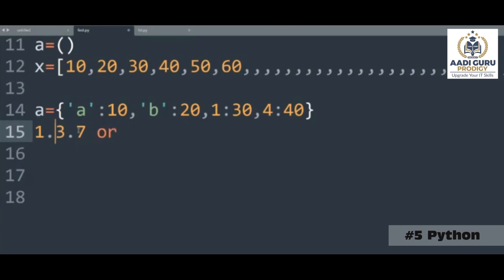Whether the dictionary is ordered or not ordered, it doesn't matter, because we are not depending upon the indexing. We are not depending upon the positions. We are using our own keys. So it doesn't matter in whichever location this 10 is stored. If it is in the first position, doesn't matter. If the 10 is going to the last position, doesn't matter, because I am not depending upon the positions. I am depending upon the keys.